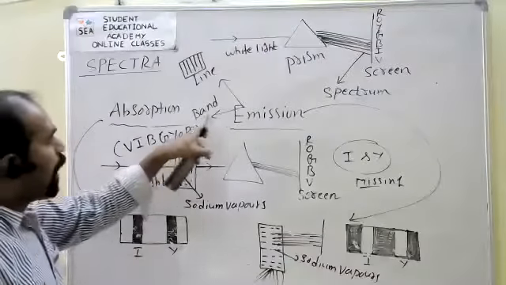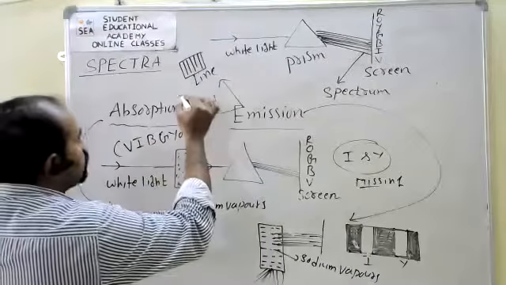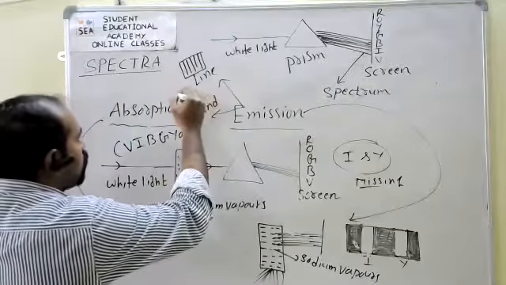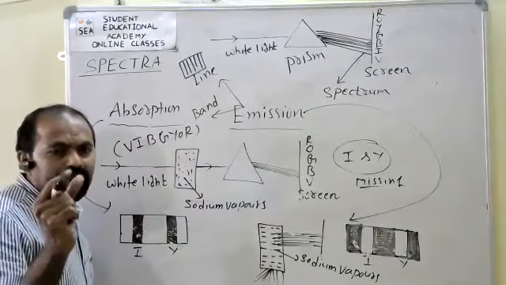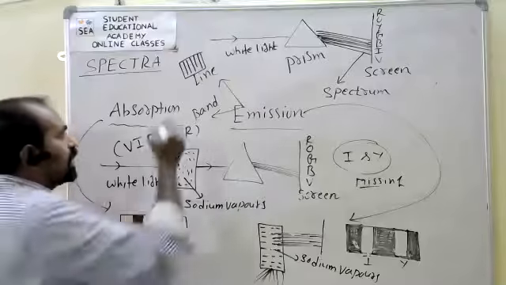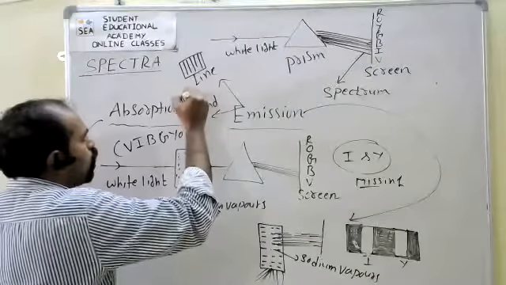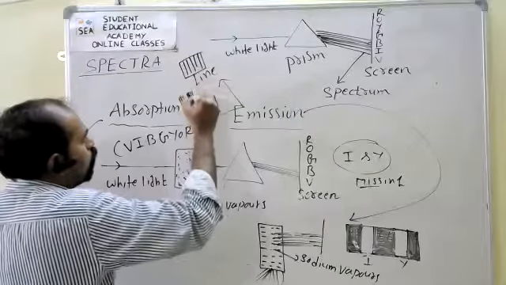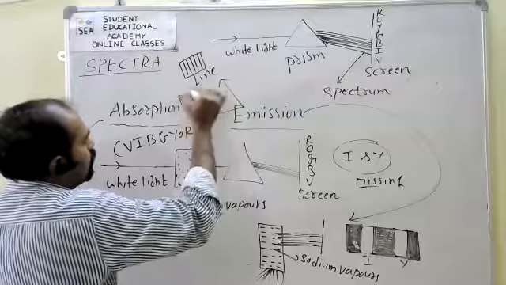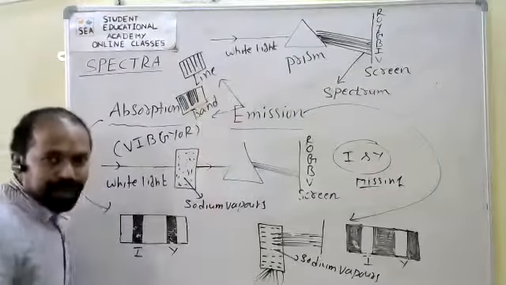Band spectrum means we observe many closely spaced lines, small lines forming one band, then one more band, like this. This type of spectrum is called band spectrum.